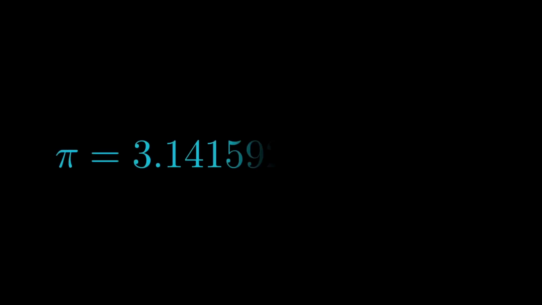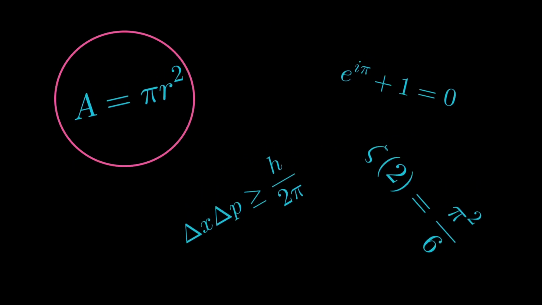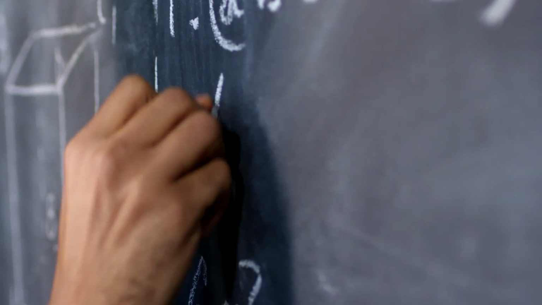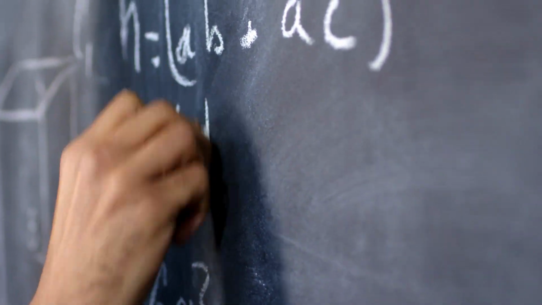Pi is for sure one of the most fascinating numbers of mathematics. It appears in geometry, calculus, quantum physics, and various other fields. There are many features that make pi a very special number, but today we will focus on one: irrationality.